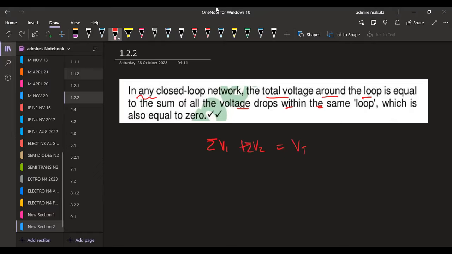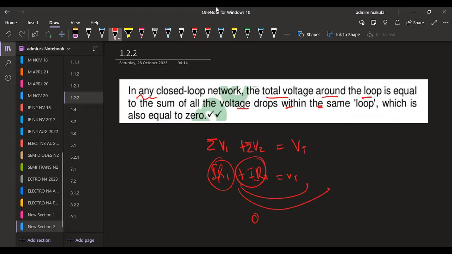And these voltage drops are simply current times resistance. Maybe it's current 1, maybe it's current 2, depending on what you're given, but it's simply current times resistance that you're going to work with as the voltage drop. So the moment I take these to this side, it means the total voltage now is equal to 0. That is, the algebraic sum is now equal to 0.